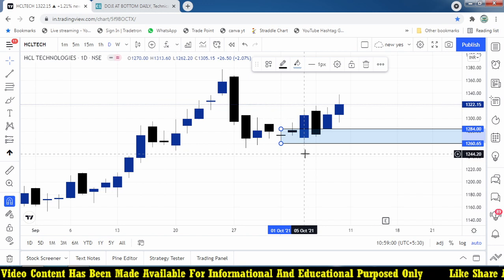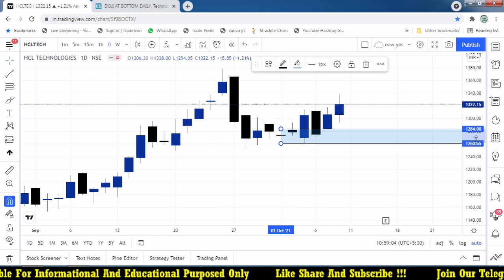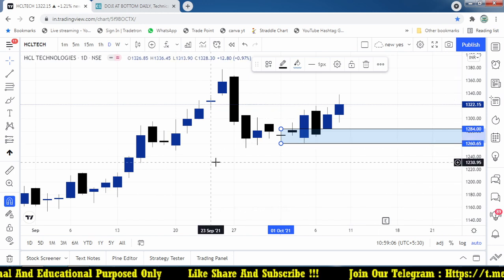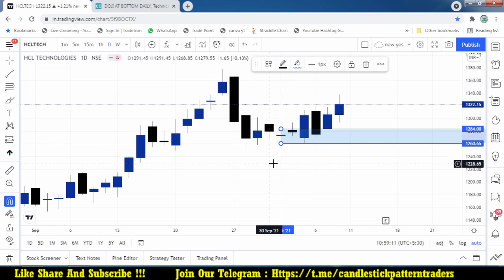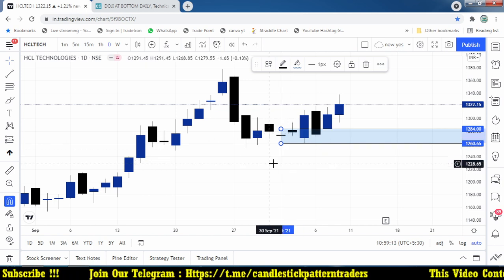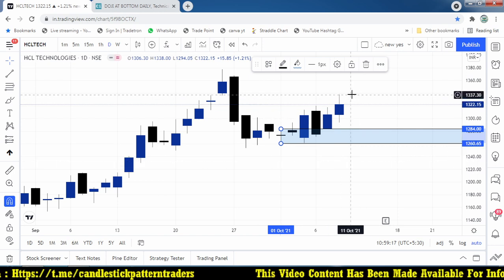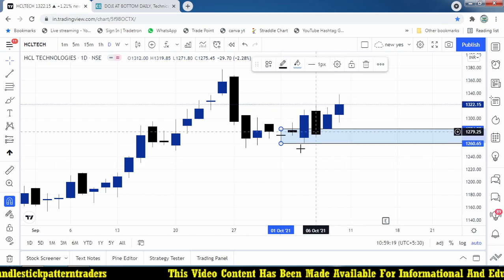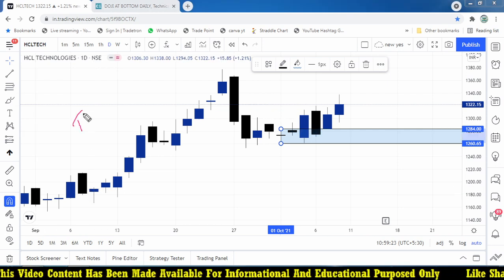There is no stop loss trigger on this stock. Here 24 points is the risk: 1284 is the entry point, and the stop loss for the trade is 1260, somewhere around 24 points. Now the market made a high of 1337. There also we will get the 1:1 target.